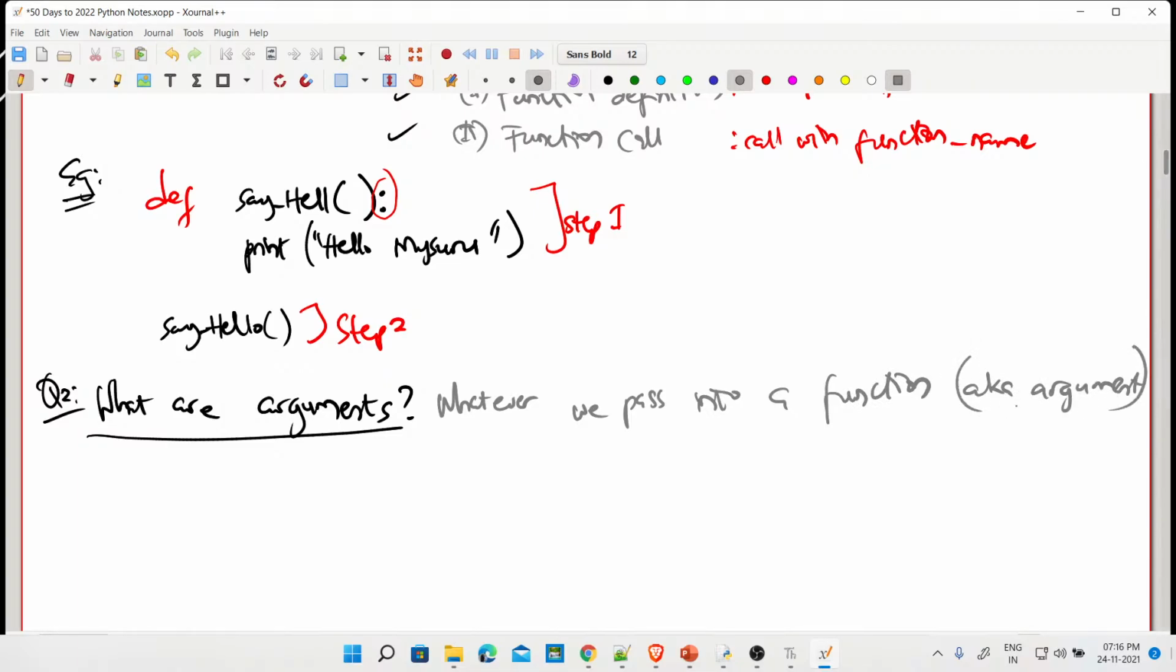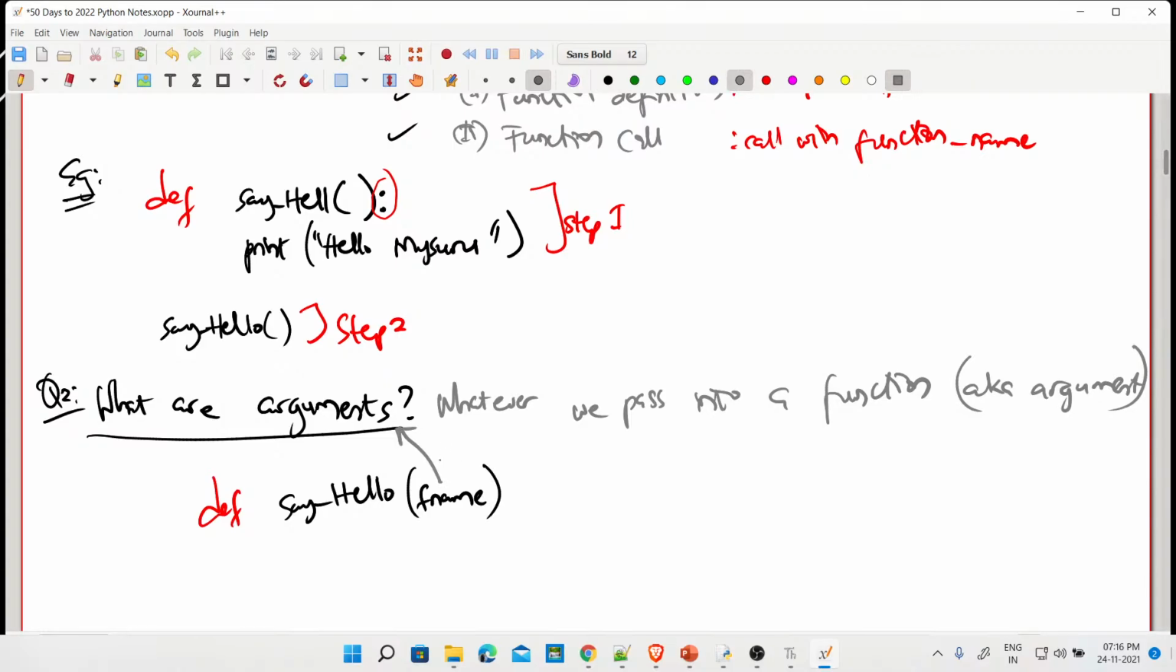Now, these arguments will be inside parentheses. Let's see an example with the same hello we are looking at. We say def say_hello. We are still saying hello. Now, we're going to pass an argument here. So let's say I want to say hello Amar. Amar will be your first name. We have passed it as an argument. So this is the argument.